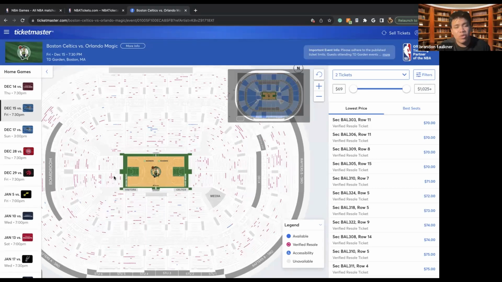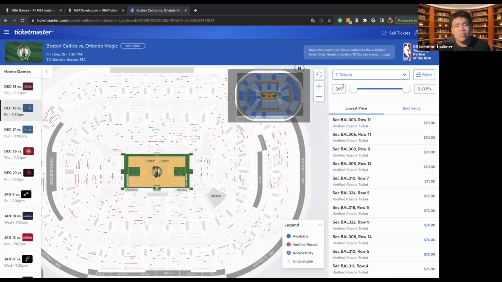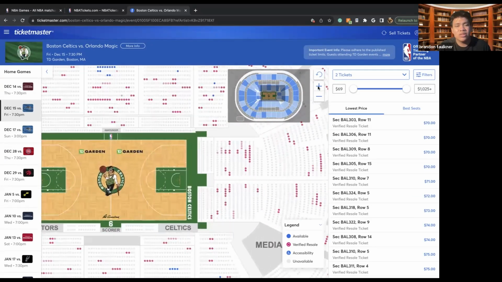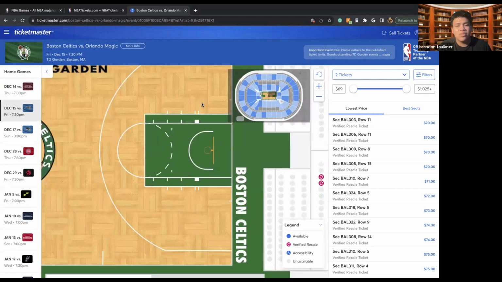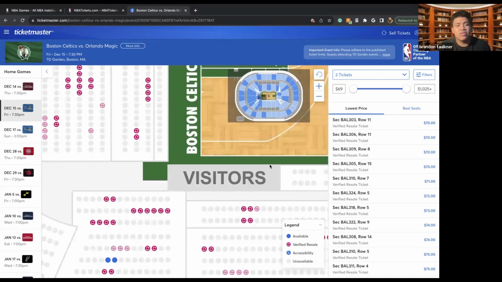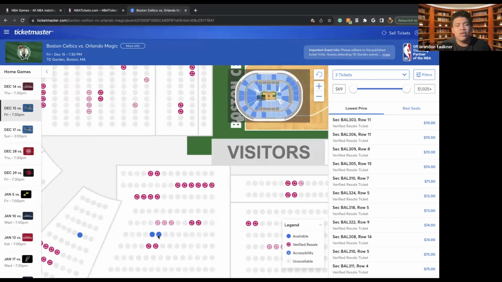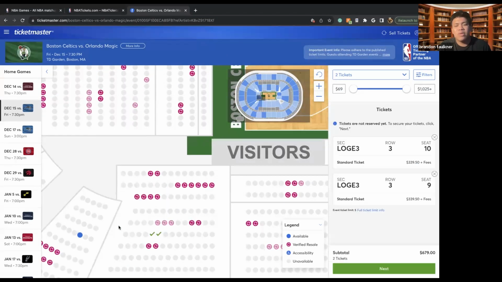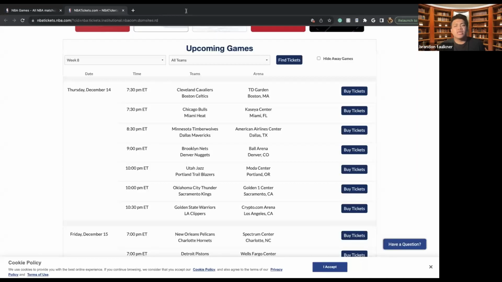So depending on where you want to be sitting, this is a good place to come, check it out, see what seats are open, what seats aren't, and then you'd be able to select accordingly. As we can see here, all the front row seats are unavailable, but there are some seats in the corners here that we might be able to purchase. And if I want two seats next to each other, that would run me $680 plus taxes, of course.